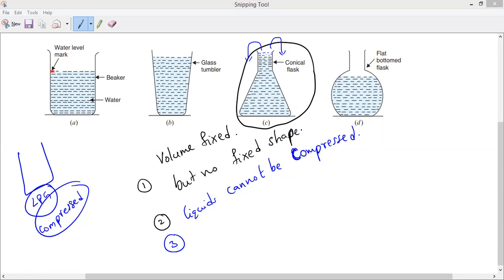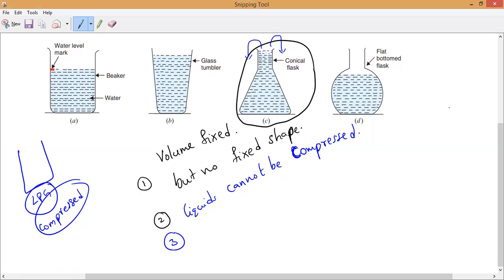Next, density. Is density of liquids more than solids or less than solids? Yes, please respond. See, solid particles are tightly packed. If the particles are more tightly packed, it is more dense. But liquids have particles a little bit far from each other, and gases are even farther apart.